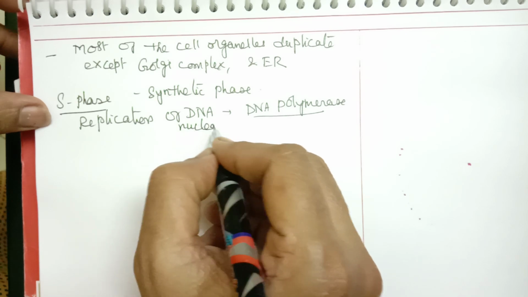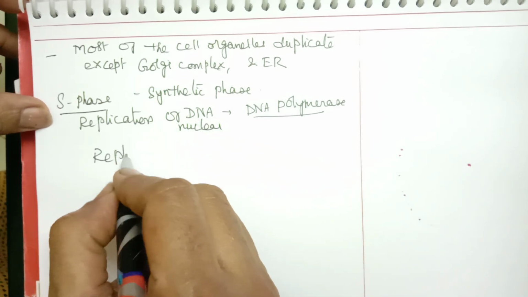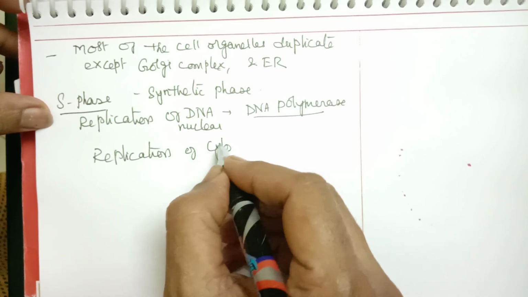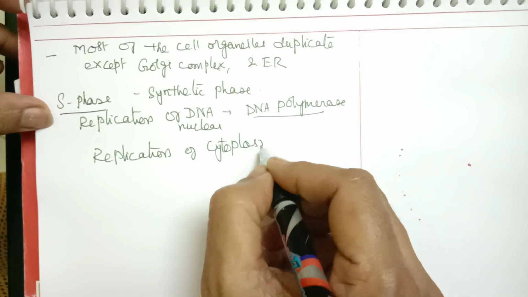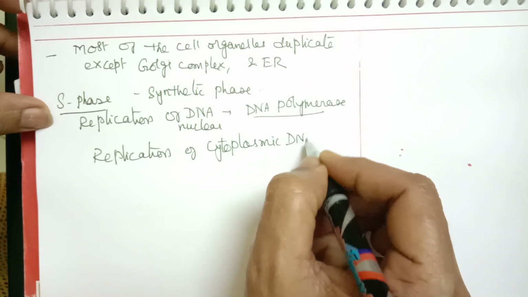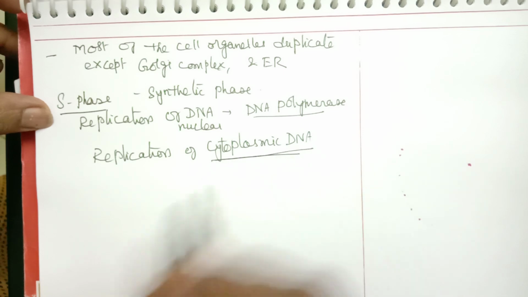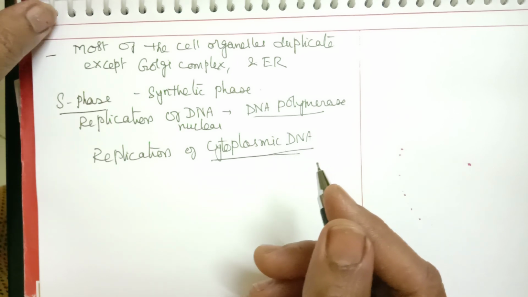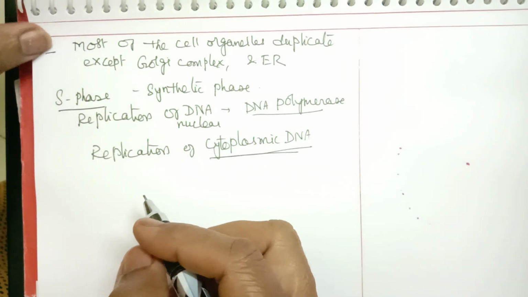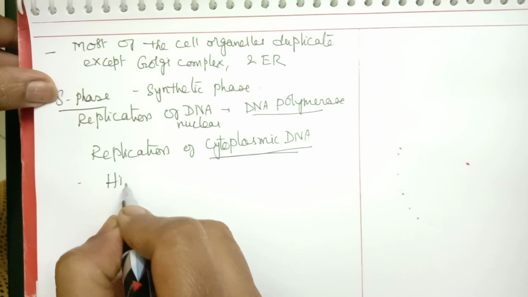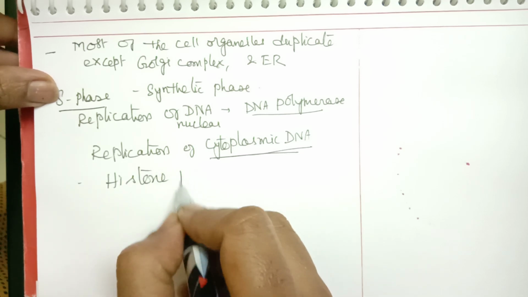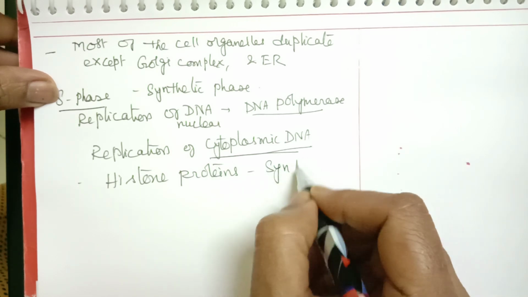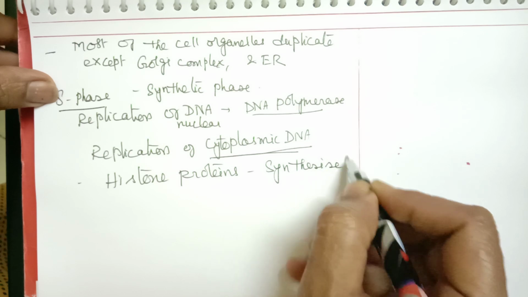Nuclear DNA. Similarly, there is also replication of cytoplasmic DNA. Cytoplasmic DNA is present in cell organelles like chloroplast and mitochondria. That is called cytoplasmic DNA. So there is a replication of cytoplasmic DNA also. And along with that, there is a synthesis of histone proteins also.